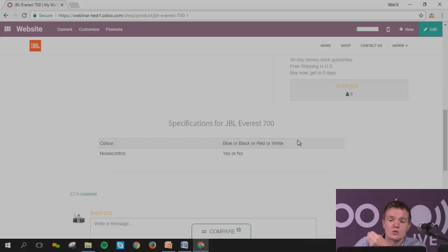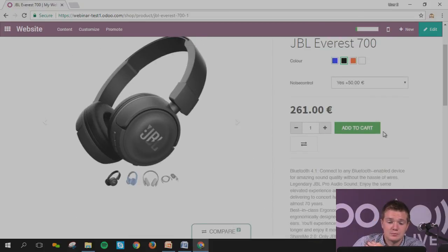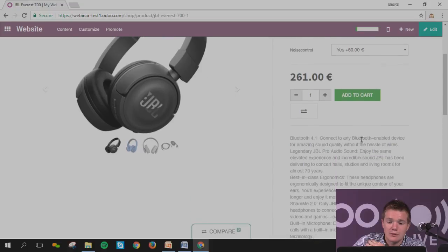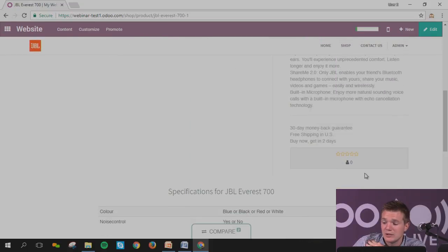This feature is really important because, as you know, when I go to a specific web shop and I'm looking for, I don't know, new headphones or a new bike, I'm looking for the product, I'm looking for the information, but of course I will check the rating. This is the most important thing that I'm looking for. So this is why it's really important to set that on your e-commerce.